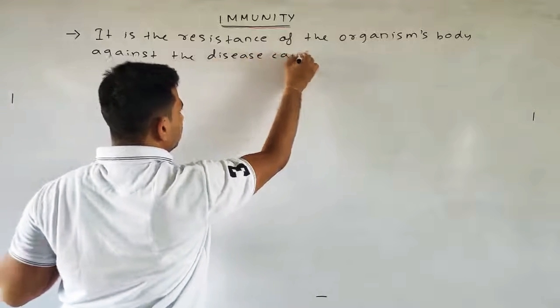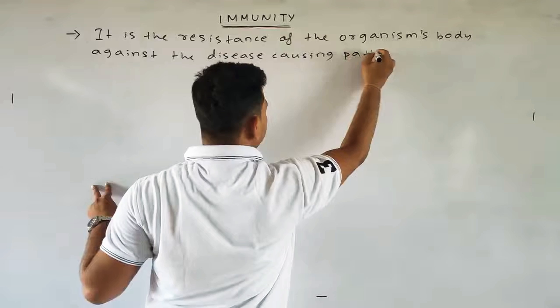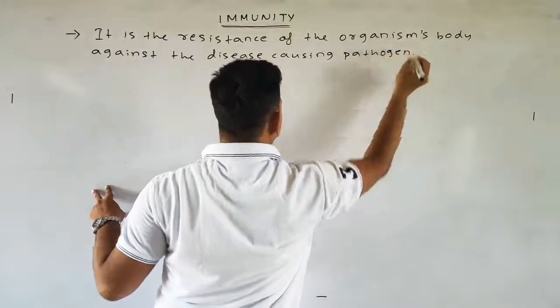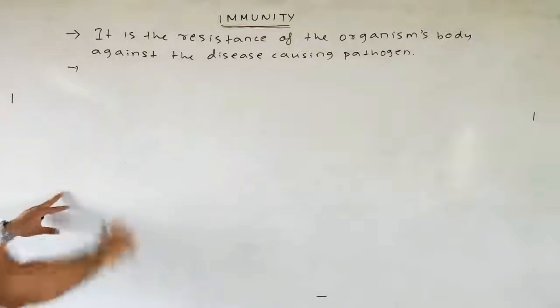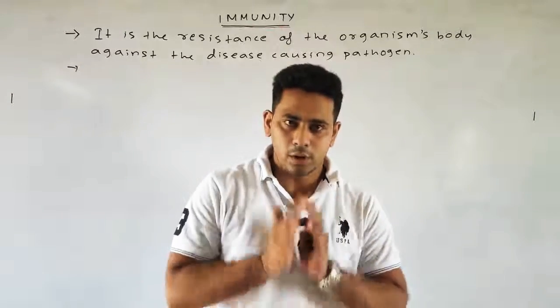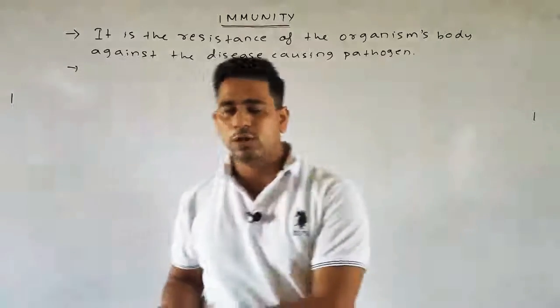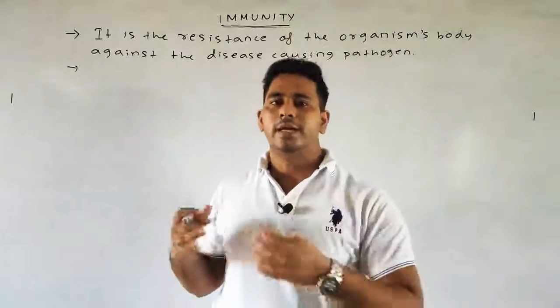Okay, that means immunity is the resistance of an organism's body to protect against various pathogens or foreign particles which enter into our body.